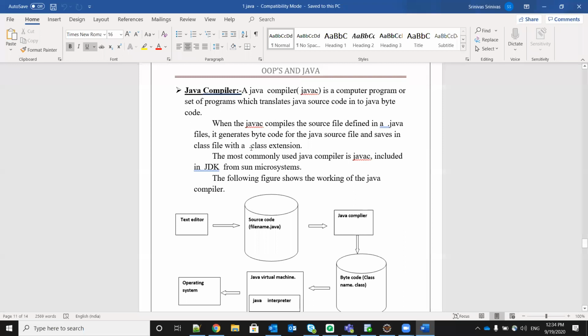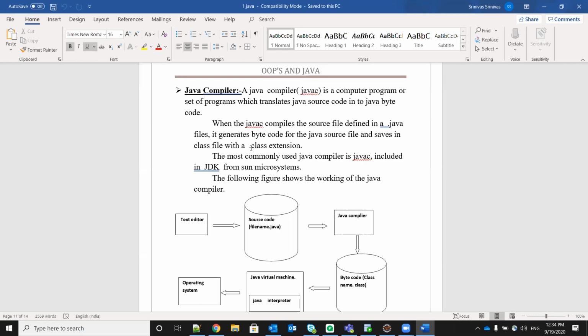When Javac compiles the source file defined in a .java file, it generates bytecode for the Java source file and saves it in a class file with a .class extension.